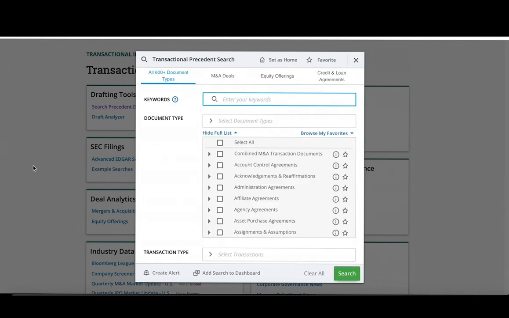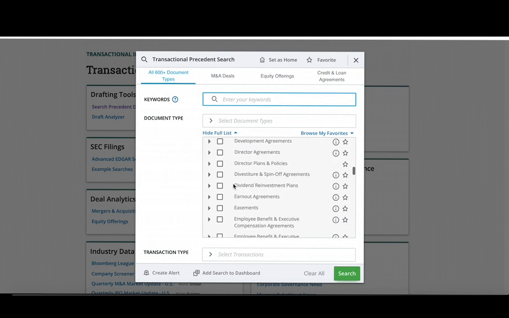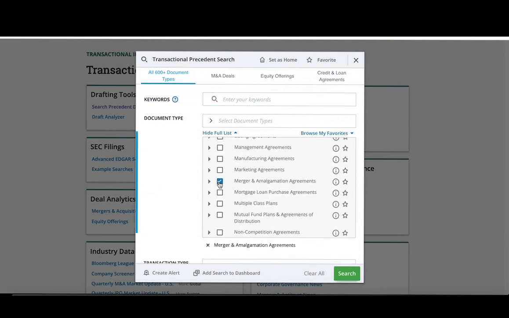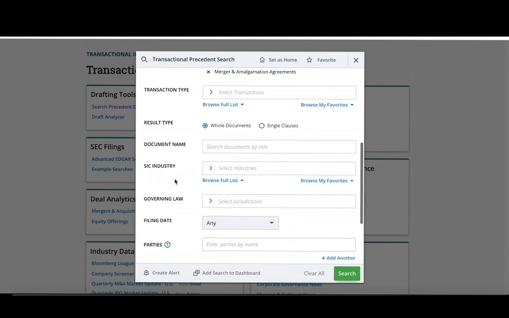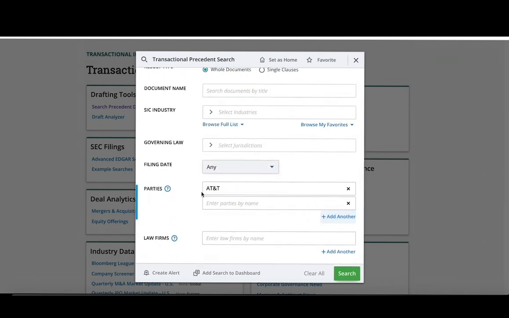I am going to search for the AT&T Time Warner merger agreement. So I know that this document was an M&A, so let me go ahead and click that off under document type. And then I know the party names. So I have AT&T and Time Warner.